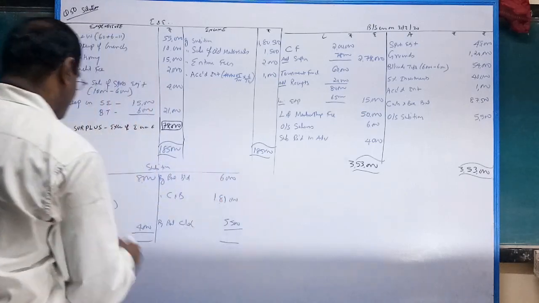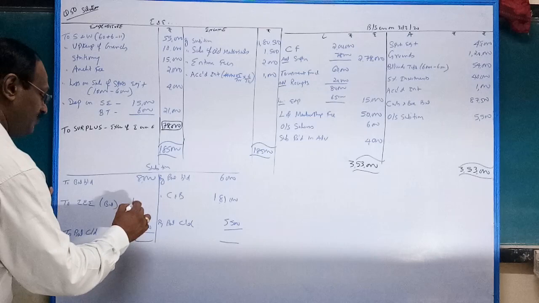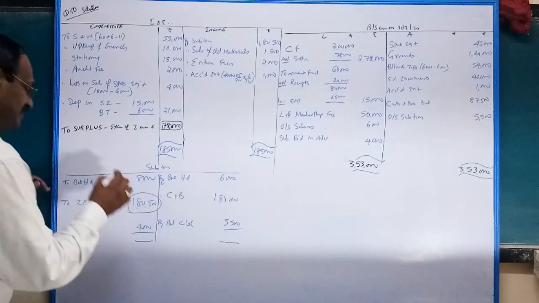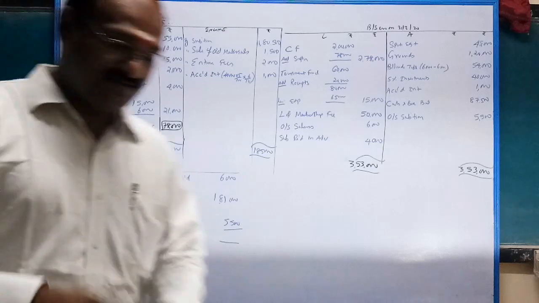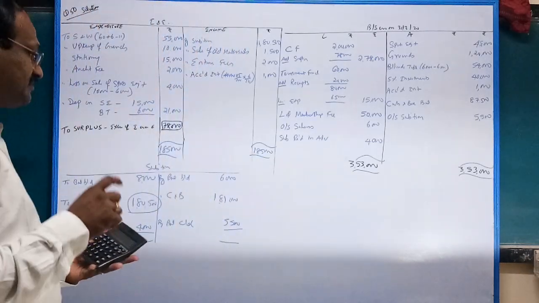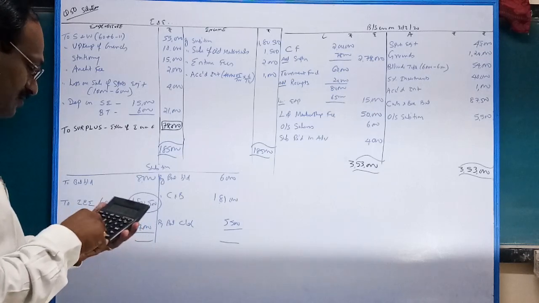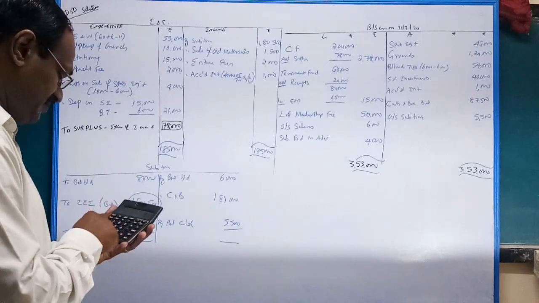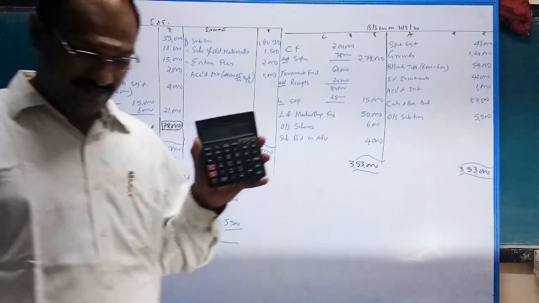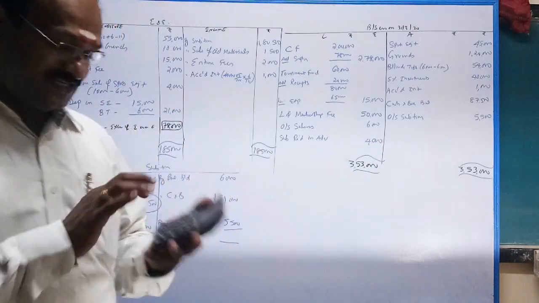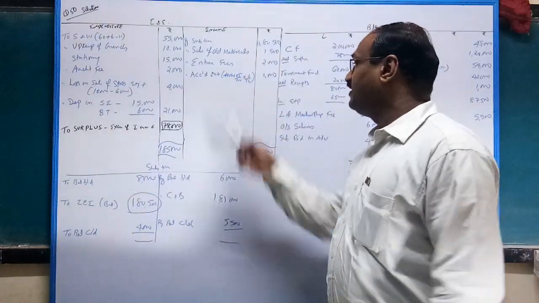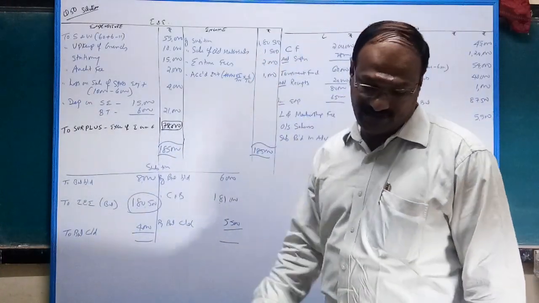If you close this, income and expenditure 1,85,000. This is the balancing figure, already explained in the initial classes. 1,81,000 plus 11,500 minus 8,000 minus 4,000, 1,85,000. Okay, that's all.